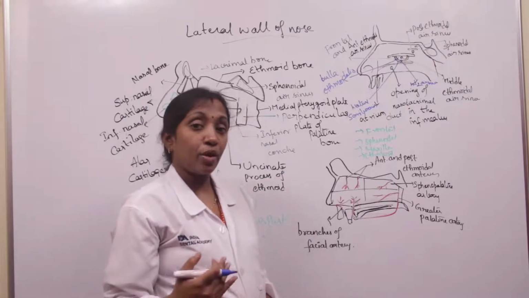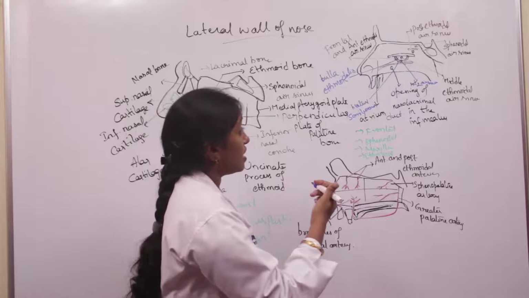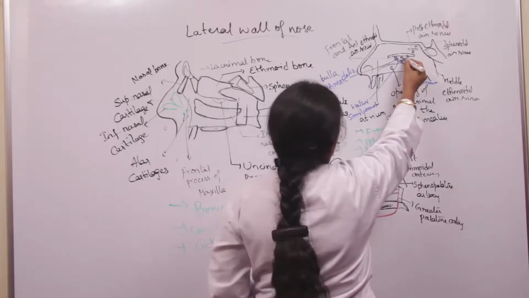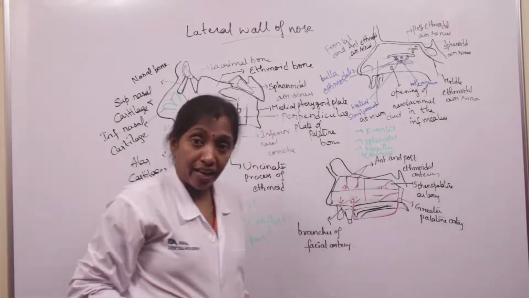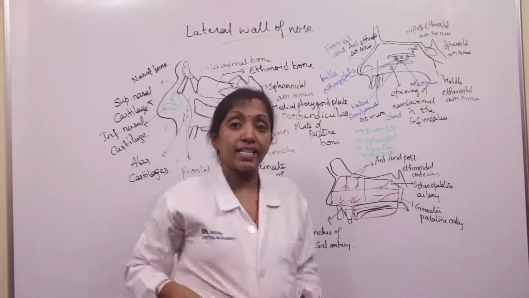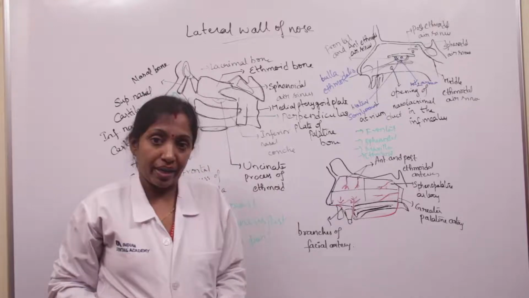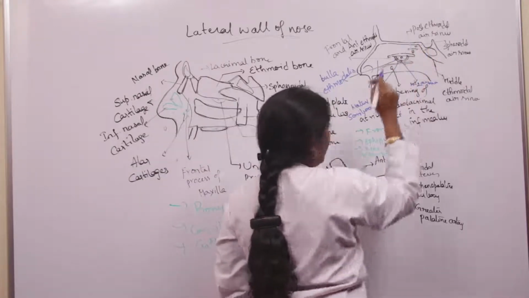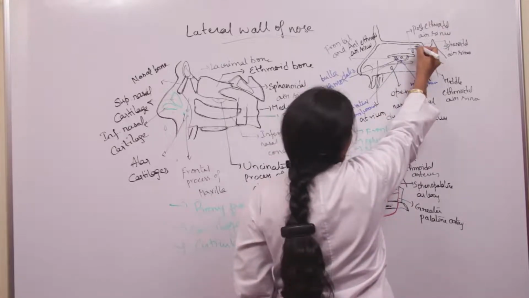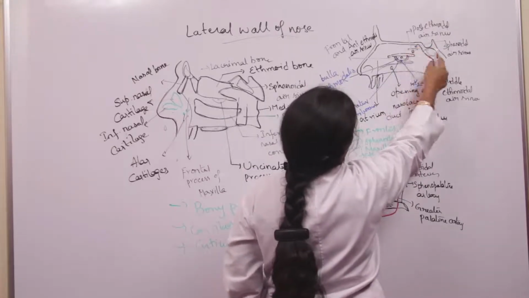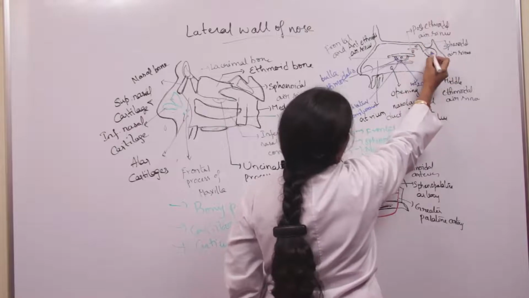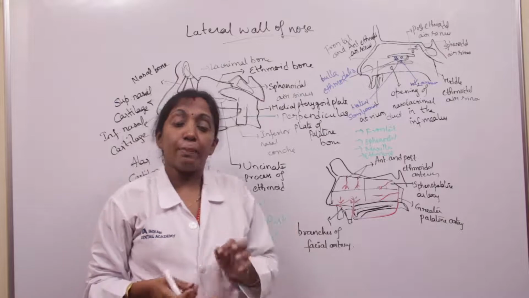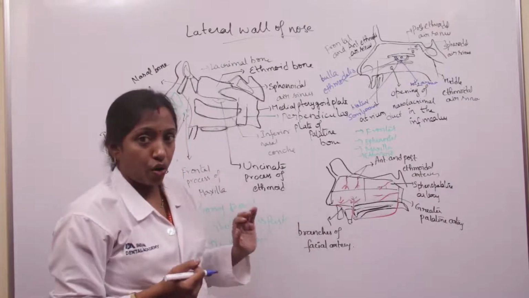Okay, and the middle ethmoidal air sinuses, they open into the bulla ethmoidalis, and the posterior ethmoidal air sinuses open into the superior meatus of the nose. Above the superior concha, we have a recess called the sphenoethmoidal recess, through which the sphenoidal air sinus opens. Okay, so those are the openings of the paranasal air sinuses into the lateral wall of the nose.